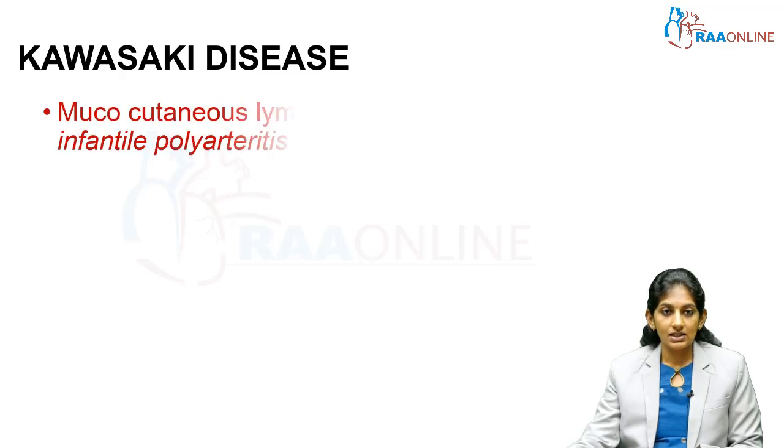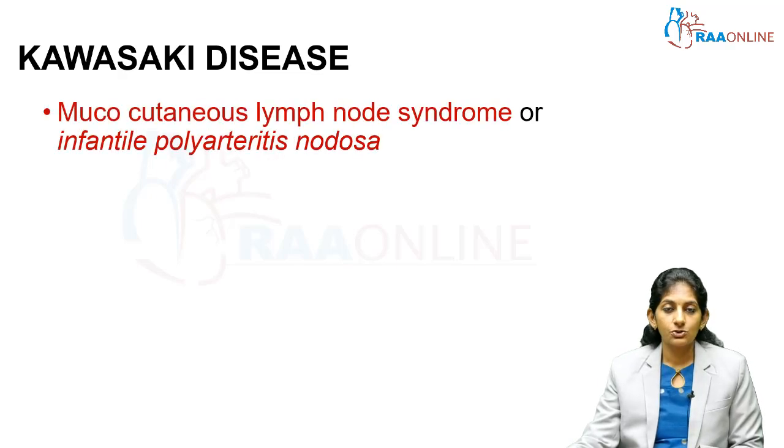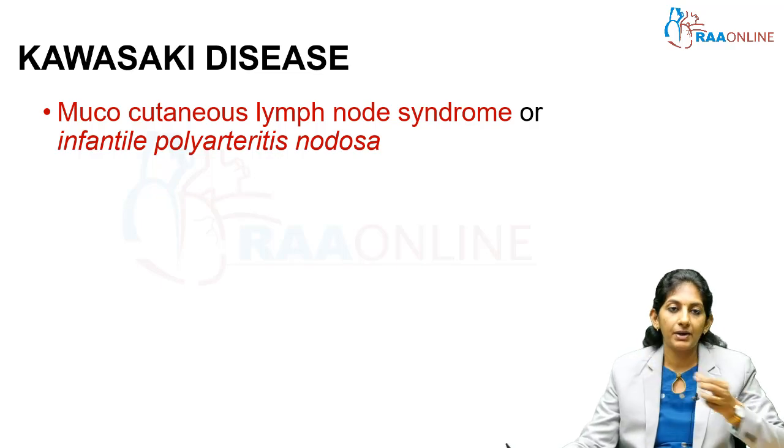So Kawasaki disease is otherwise known as mucocutaneous lymph node syndrome, or previously it was called infantile polyarteritis nodosa or infantile PAN.